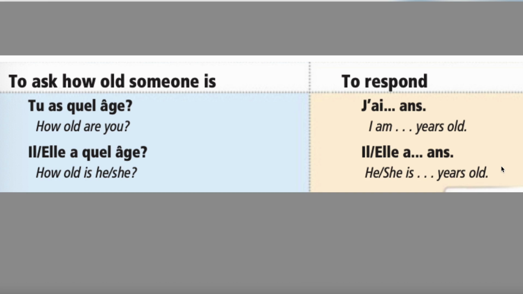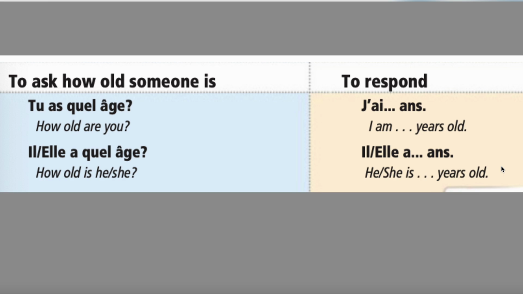Today we're going to talk about how you ask someone how old they are and how they would respond to that. All right, so to ask somebody their age, you say "tu as quel âge?" Répétez. "Tu as quel âge?" This means how old are you? It also literally means you have what or which age.